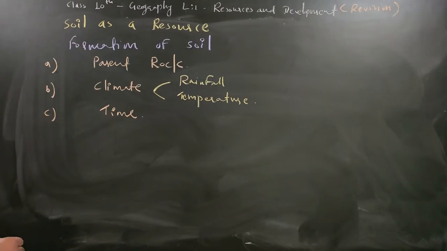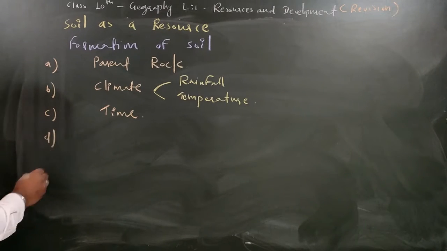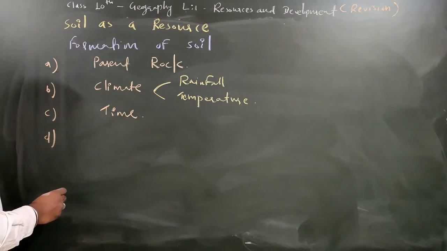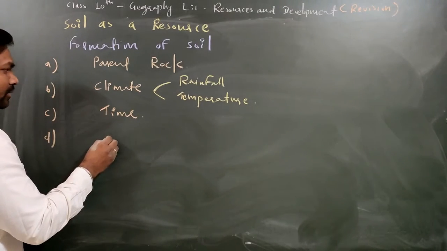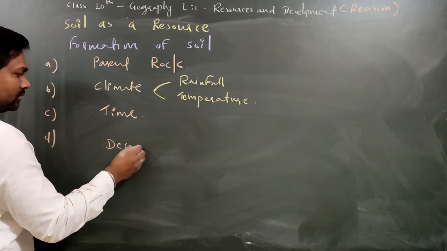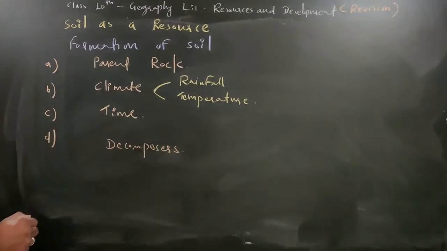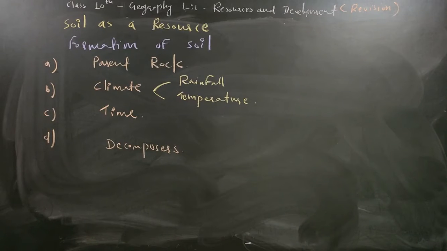And the fourth one: parent rock is done, climate is done, time is done. After that we have one more very important factor, decomposers. I'll tell you how these decomposers play a very important key role. So parent rock, climate, time, and decomposers are all making this soil here.